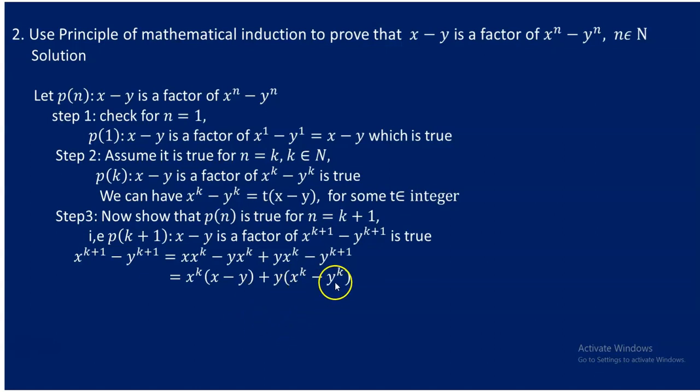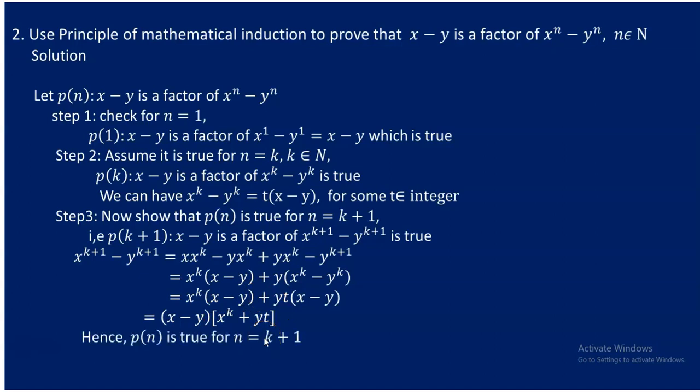Here, x to the power of k minus y to the power of k is a multiple of x minus y, because it has been said here in step 2. So this is a multiple of x minus y, or x minus y is a factor of this. We already have x minus y. So if we do have x minus y, and again x minus y here, we can take x minus y as a common factor. And then we can have this being a multiple of x minus y. So already x to the power of k minus y to the power of k is assumed to be t times x minus y, so I just use t times x minus y. So you can take x minus y as a common factor, then a certain expression can come here.